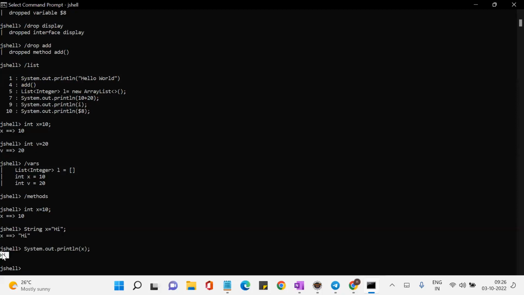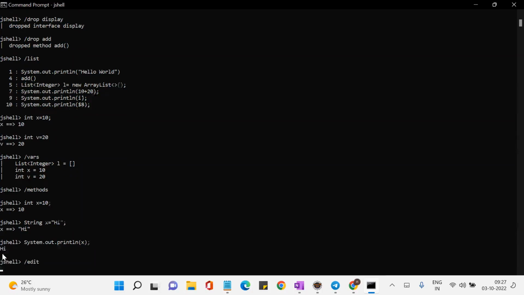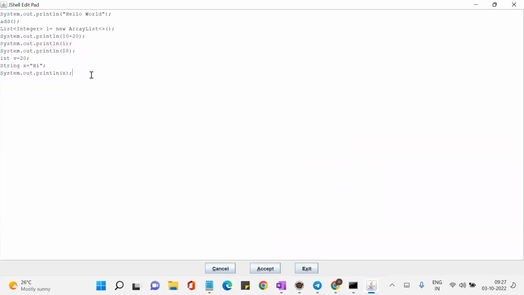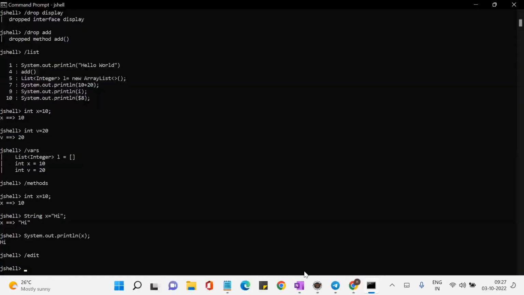Okay, now this is good, but sometimes you may feel that writing the code here is a little typical. So in order to get an editor, you use a command called /edit. If you use /edit, this kind of a window will come. You can write whatever code you want, you can copy paste it, and then you can click on accept. Then click on exit, it will go back to the JShell.